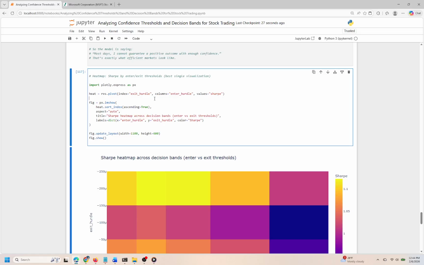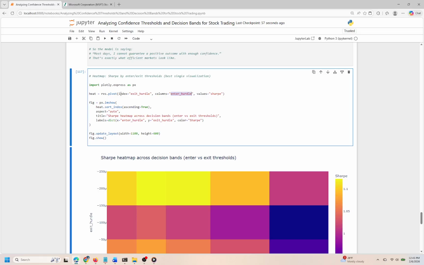The code starts by transforming the results into a pivot table, where the index represents the exit hurdle, the columns correspond to the enter hurdle, and the cell values reflect the calculated Sharpe ratios. This structured format is essential for effectively visualizing the interdependencies between these two variables. By employing Plotly Express, the cell creates an image that seamlessly illustrates these relationships. The heat map is generated through the imshow function, which allows us to display the matrix of Sharpe values in a more digestible form.